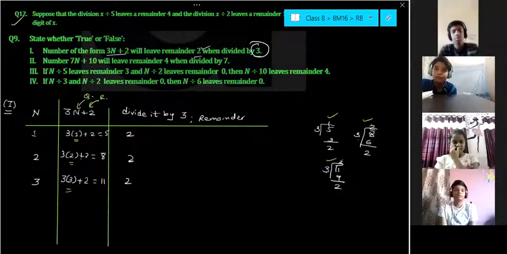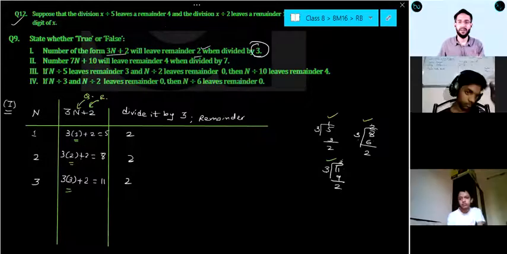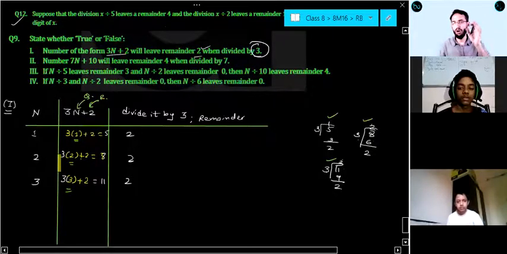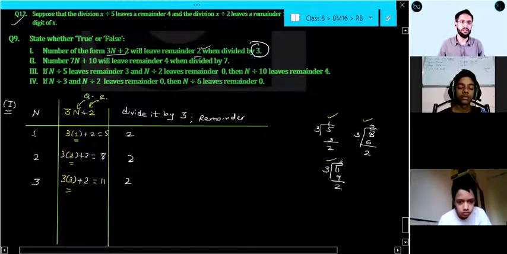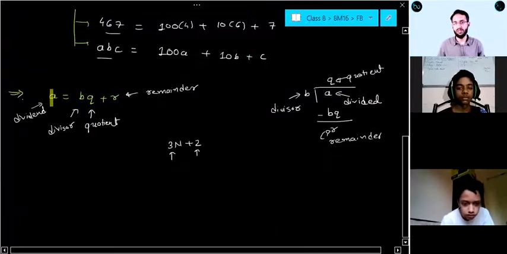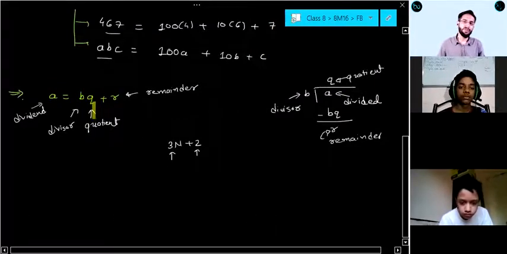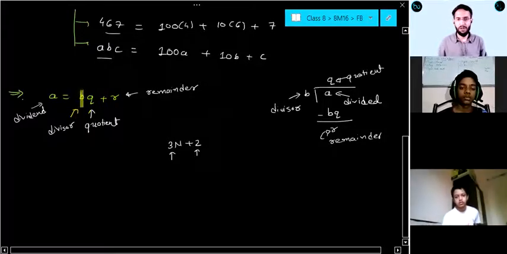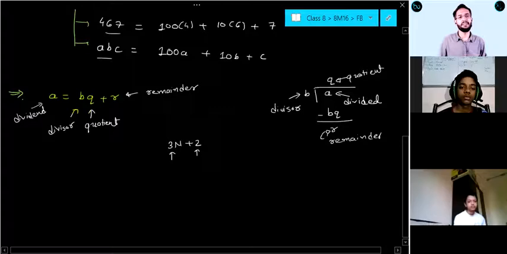Sir, is this correct? Any number divided by 3 leaves remainder 2 when added to? No, don't make different statements. Just try to observe this statement. It is not necessary that you are adding 2 to all numbers. You are adding 2 to multiples of 3 only. 3n means a multiple of 3. Again, I am telling you, a equal to 3n plus 2 means that if you divide it by 3, you are going to get 2 as remainder. If you are dividing by b, you are going to get r as remainder.